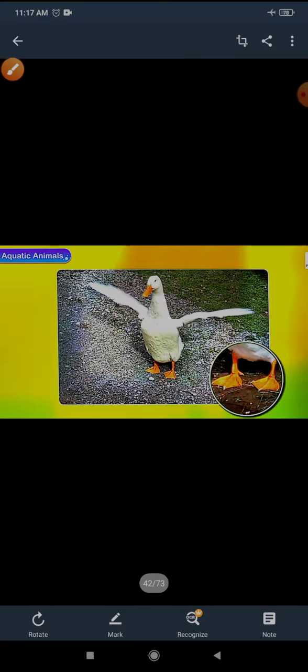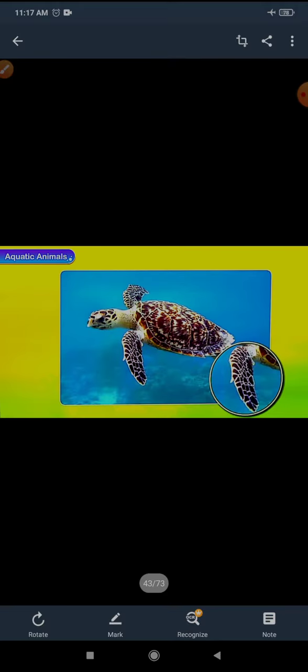If we talk about the duck, the duck has webbed feet. And what about the turtle? The turtle has flippers to swim.